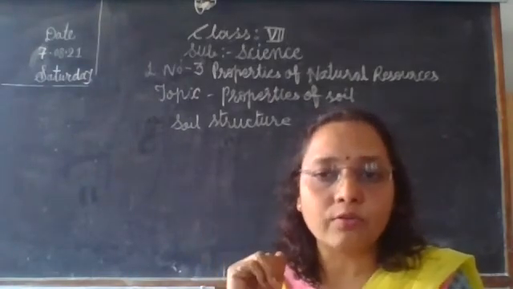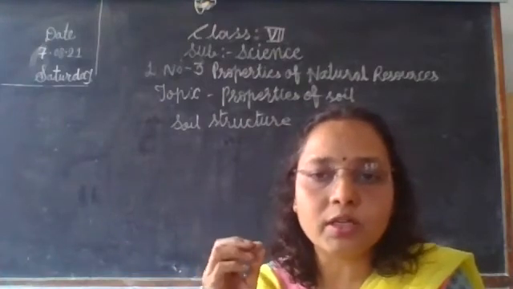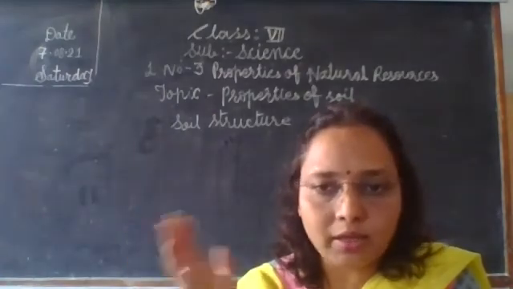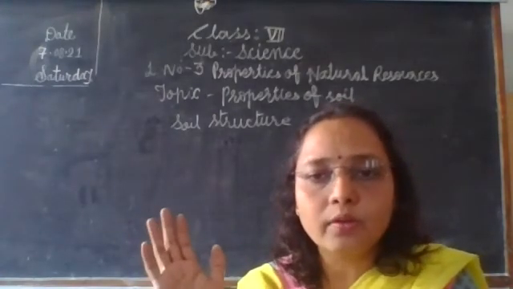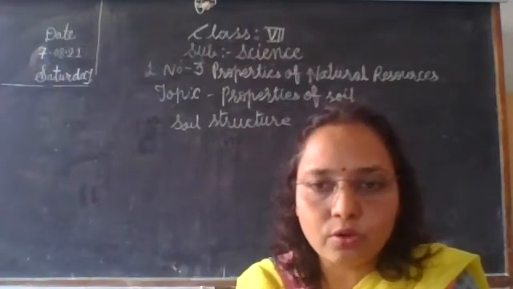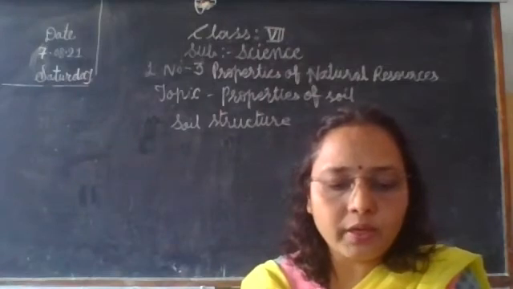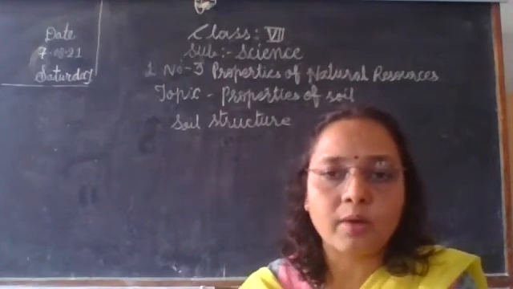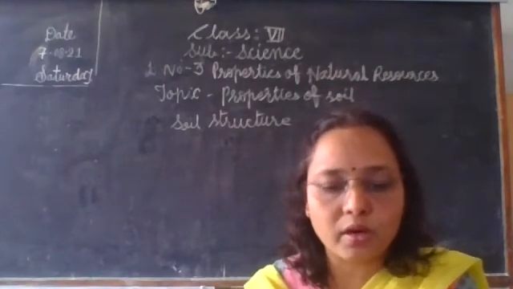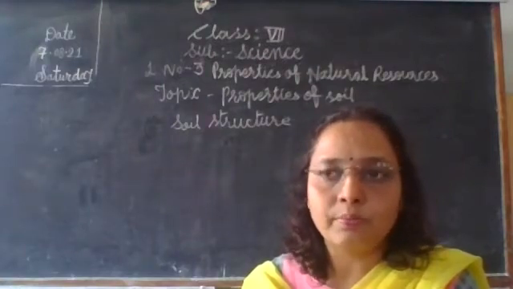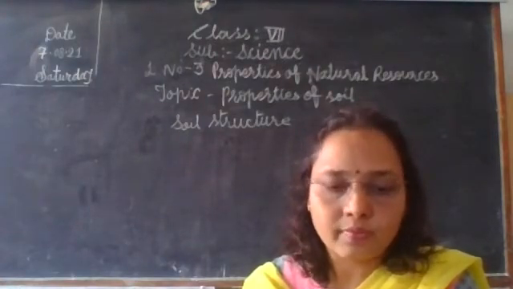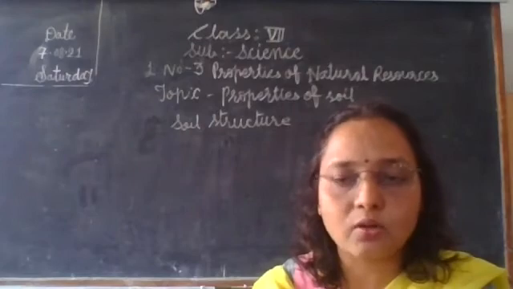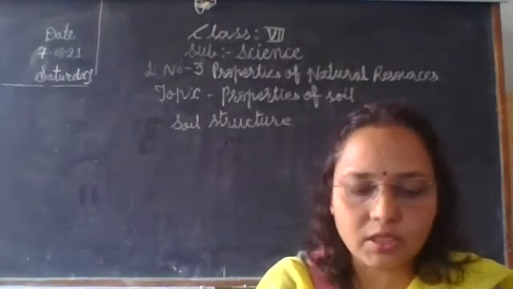Then no proper drainage of water. You know, the proper quantity of water is required for the plants, not too much, not too little water. So proper drainage is also important for the production of a good crop. Then repeated cultivation of the same crop. आपको पता है कि crop rotation is very important to preserve the soil. If repeated cultivation of the same crop happens, it diminishes the soil fertility.